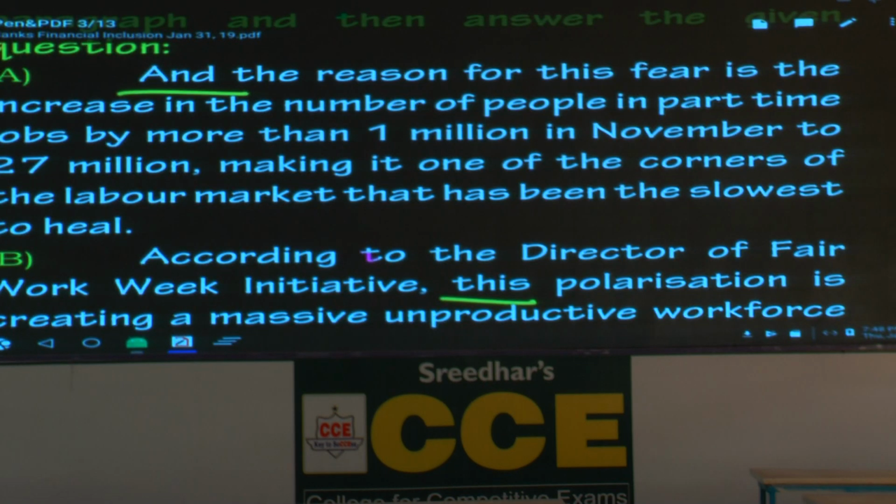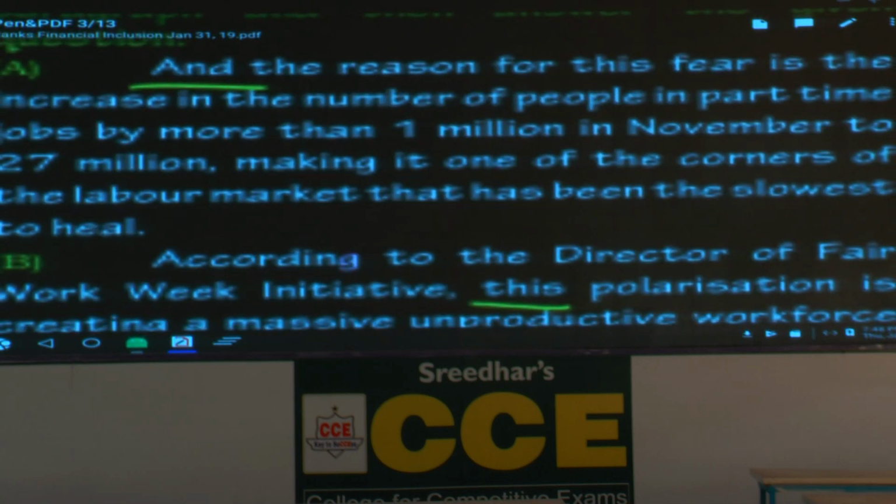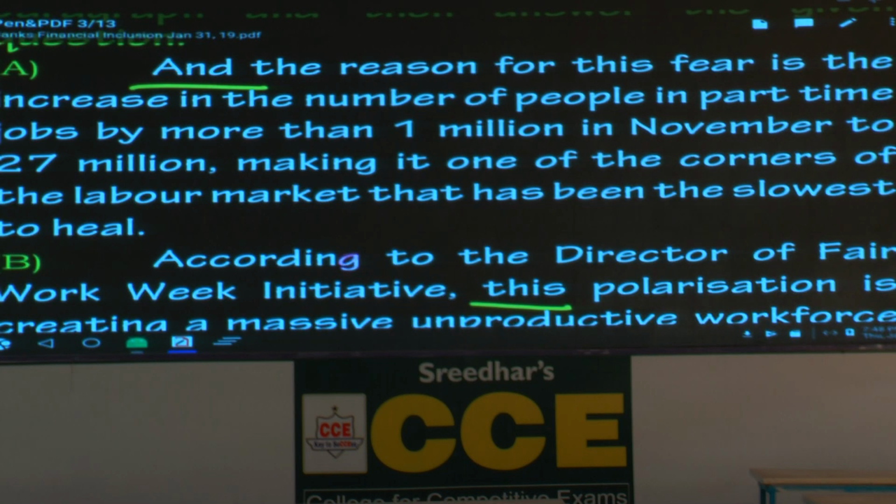What is A? And the reason for this fear, please underline this fear, already mentioned in the previous sentence. And the reason for this fear is the increase in the number of people in part-time jobs by more than 1 million in November to 27 million, making it one of the corners of the labor market that has been the slowest to heal. The clue for you in this sentence, for the next sentence, tell me what is it?